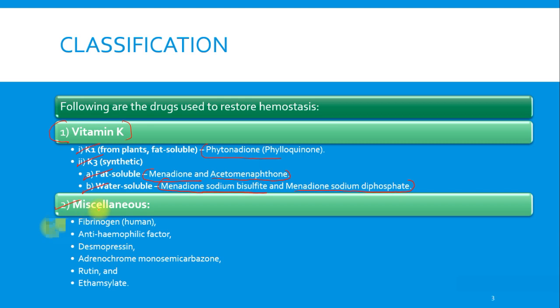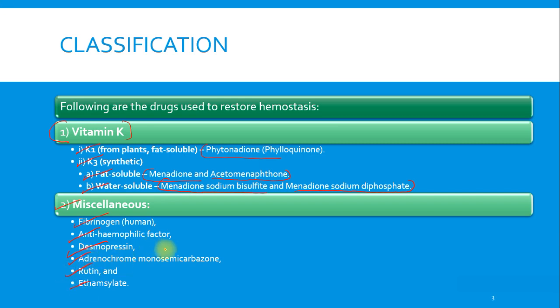In the miscellaneous category, we have fibrinogen, which is obtained from a human source. Then we have anti-hemophilic factor, that is factor 8. Then we have desmopressin, adrenochrome monosemicarbazone, rutin, and ethamsylate.